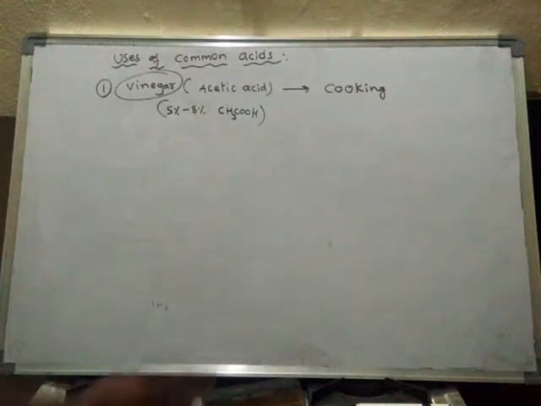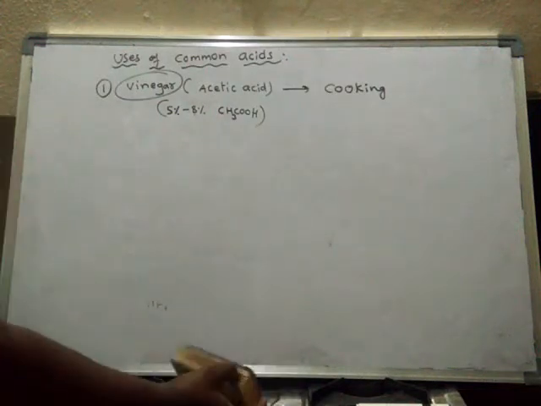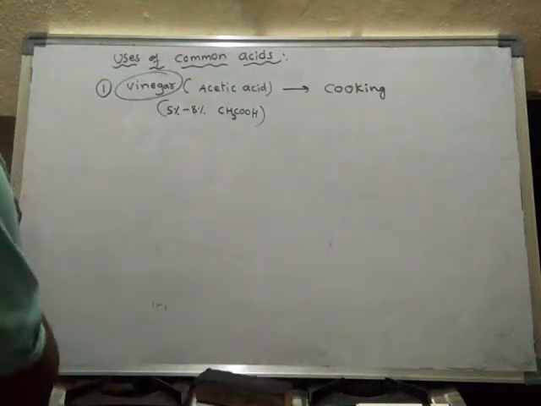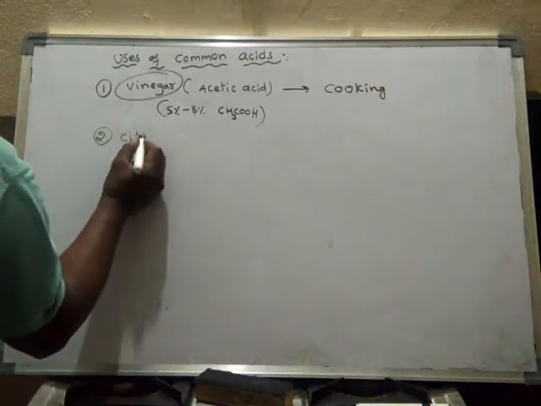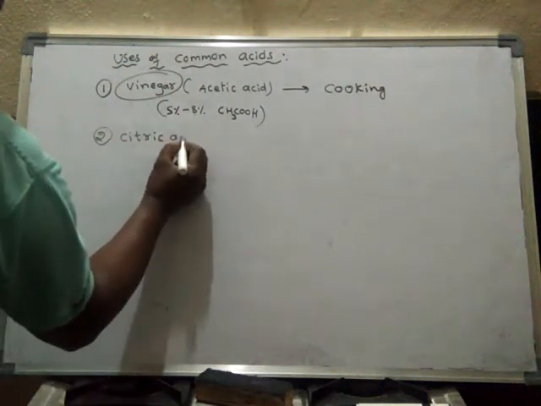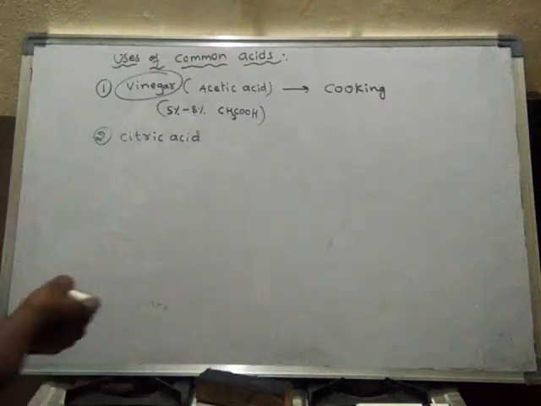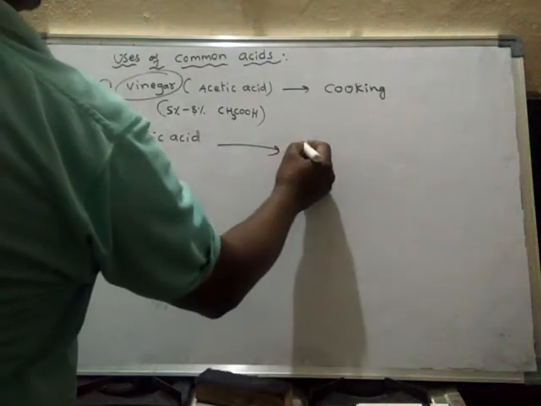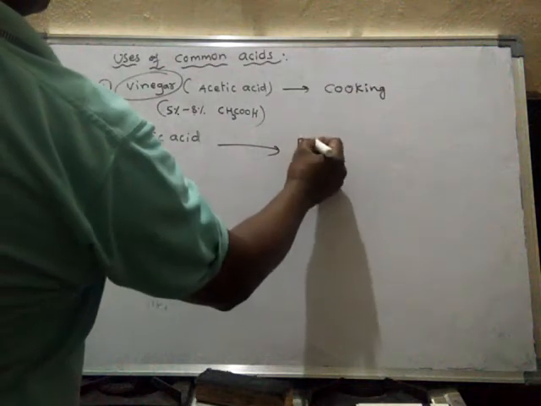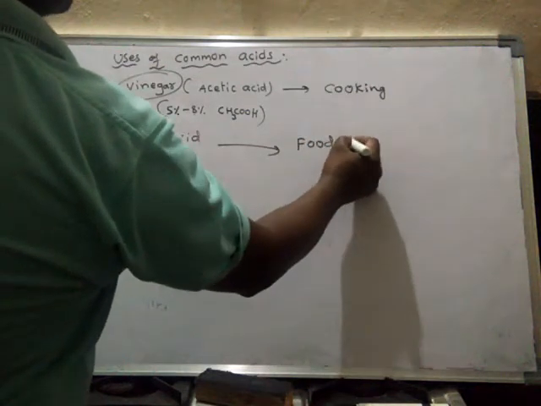Okay, right. Next acid is citric acid. It is present in fruits like lemon, orange, etc. This citric acid is used as a food preservative.